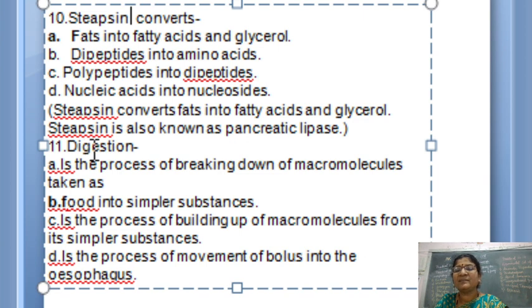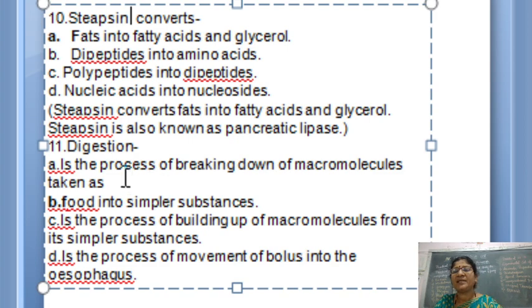Now it is a very simple question. Digestion is a process of breaking down of macromolecules into micromolecules. Here the options have become a little bit messy.